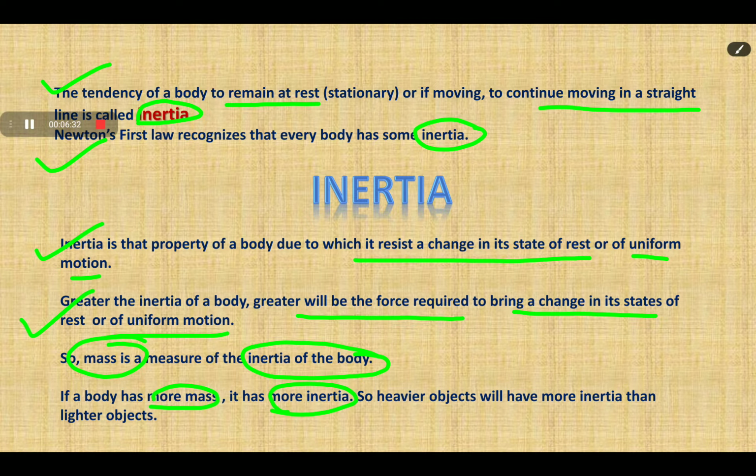So we can say that heavier objects will have more inertia than lighter objects. In this way, we can differentiate which object has more inertia and which has less inertia.